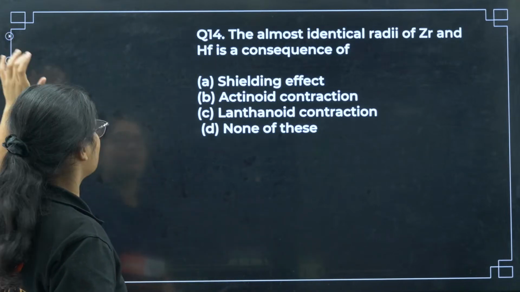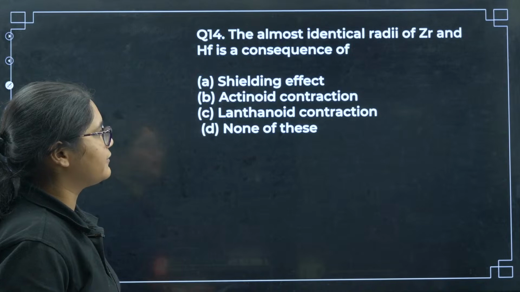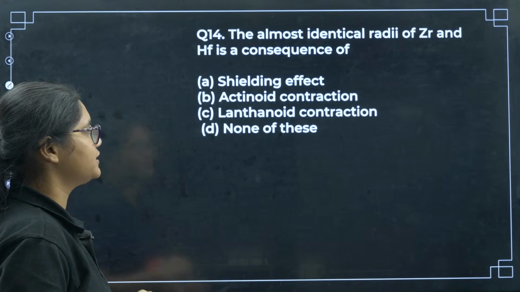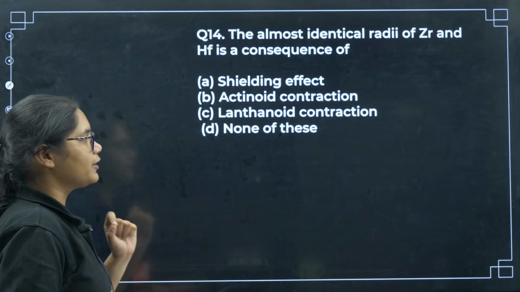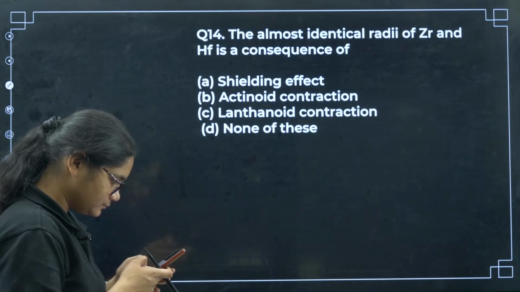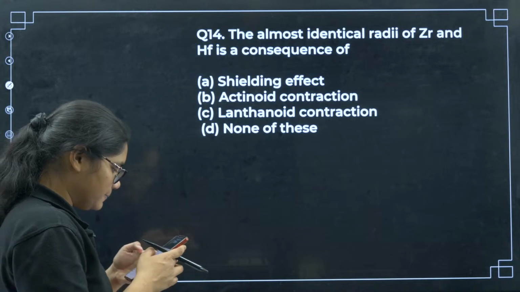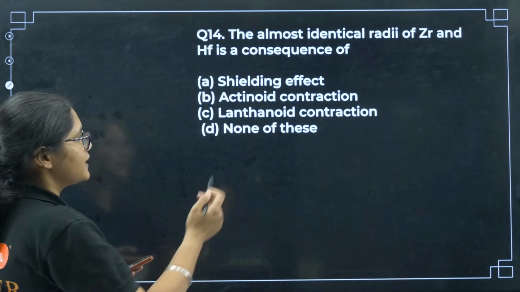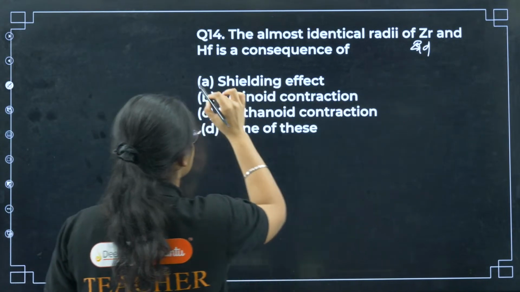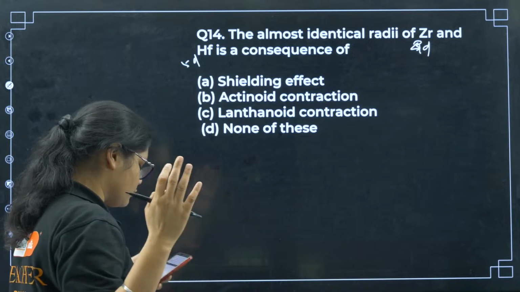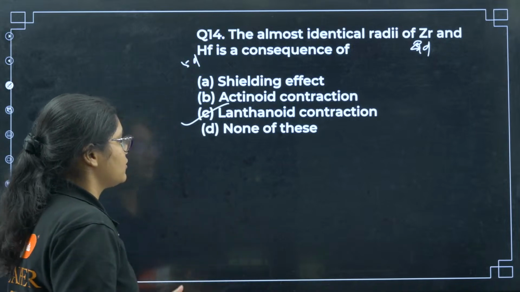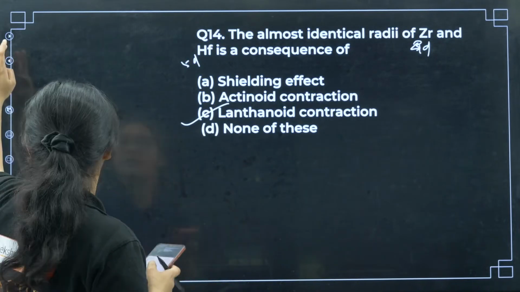Next, question number 14. The almost identical radii of Zr and Hf is a consequence of. Again, very simple question, direct answer. Shielding effect, actinoid contraction, lanthanoid contraction, or none of these. Which one will this one be? Again, just now we discussed, right? Zr and Hf will have the same radii. Zr belongs to the 4d series and Hf belongs to the 5d series. Now 4d and 5d both will have the same amount of radius, that is because of lanthanoid contraction. Option number C. Yes, all of you are correct here.